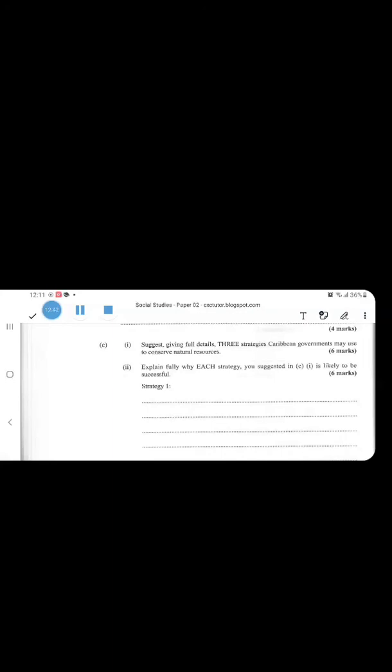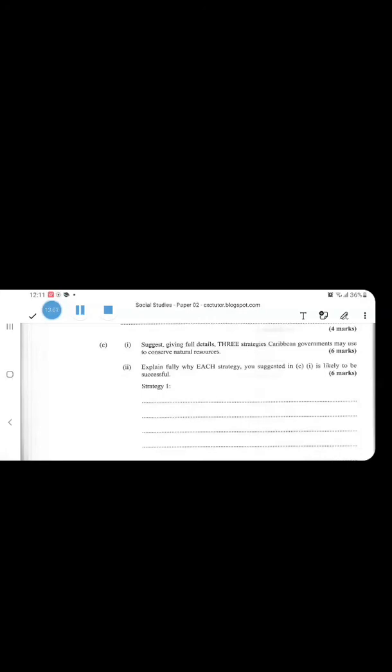Legislation will be successful because, this is a justification now, if the government implements strict and severe penalties, right, this will prevent people from destroying our natural resources, right?